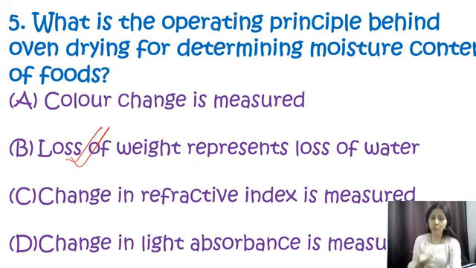The loss of weight is then used to calculate the amount of moisture content present in that food product. So this method is based on the principle that the weight loss during drying corresponds to the amount of water that was originally present in the sample. That's why the loss of weight represents the loss of water. Over here, option B is correct.